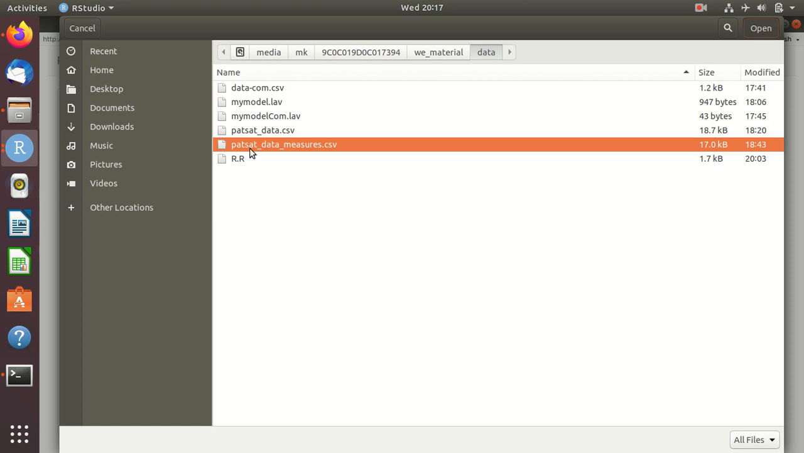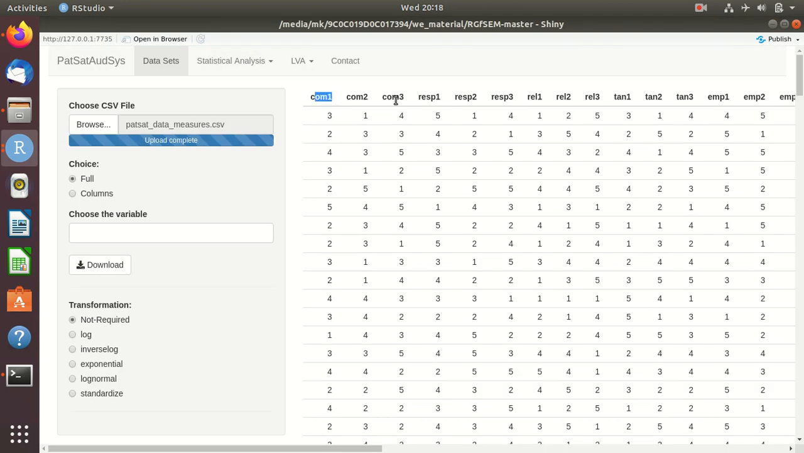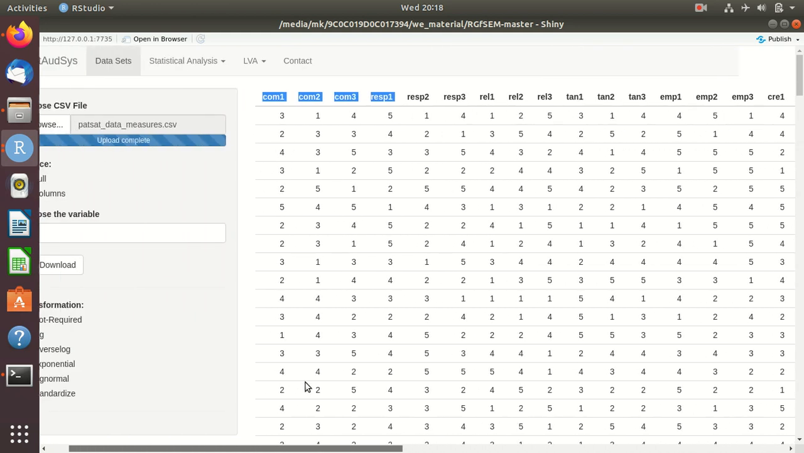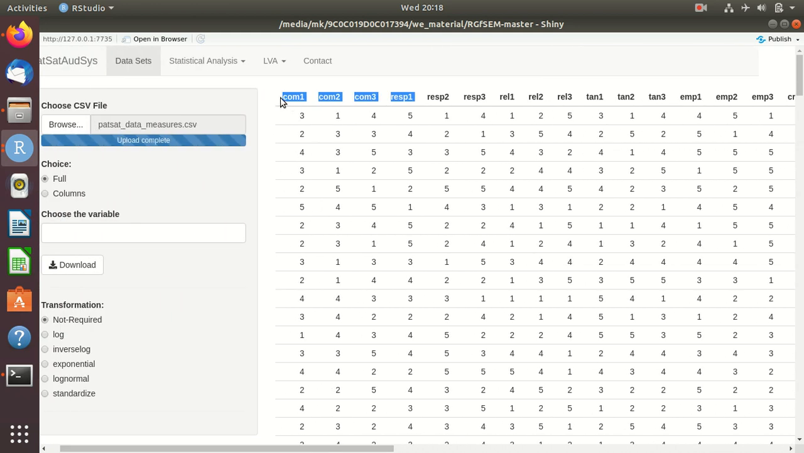I'm going to show you the dataset. When you open the dataset, you see here this is actually the 10 criteria approach of service quality. As per the theory of service quality, there are some important components or factors. You see here, these 3 components belong to communication. Here these 3 variables belong to responsiveness, and then relationship, tangibility, empathy, something like this. So this is the theory actually.